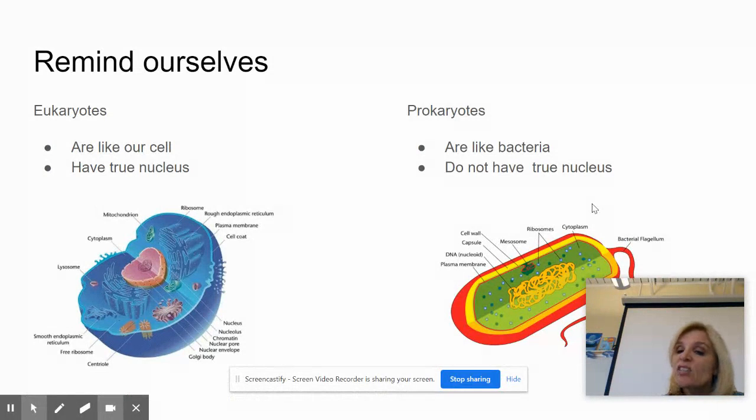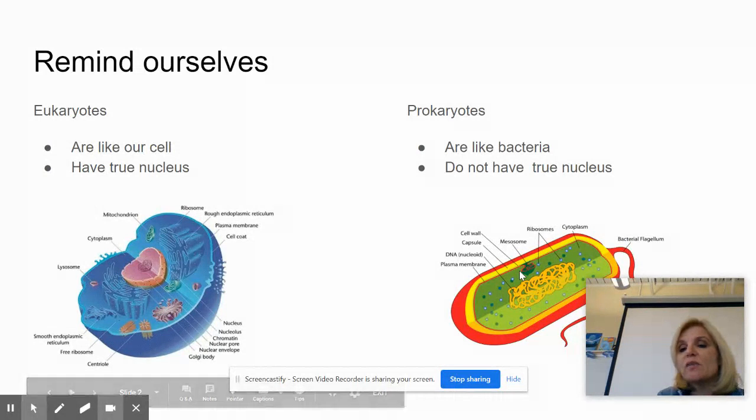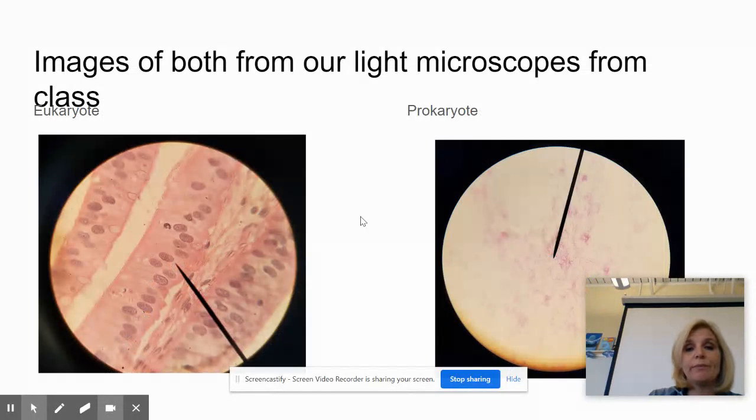Their DNA just floats in with their regular stuff. There's kind of a DNA area, a nucleoid. This is where the DNA is normally found. These guys divide by binary fission instead of mitosis, and they tend to reproduce by cloning themselves. There are ways they can mix up their genetic material, but for the most part, they just clone themselves. Okay, so let's take a look at these and look at what the differences are.